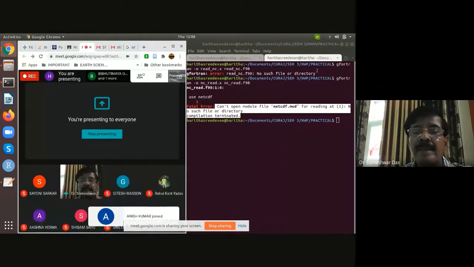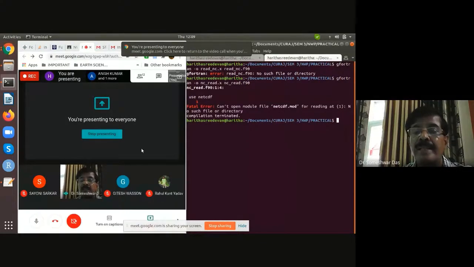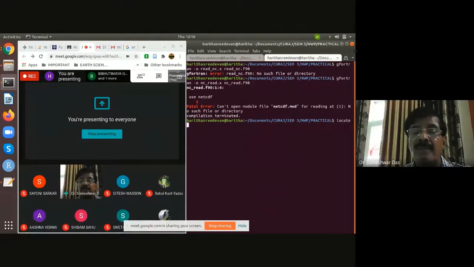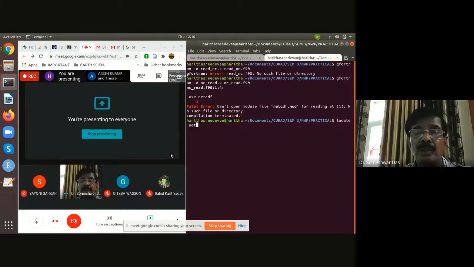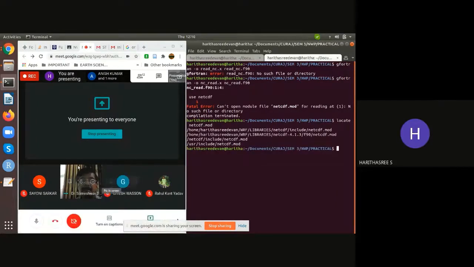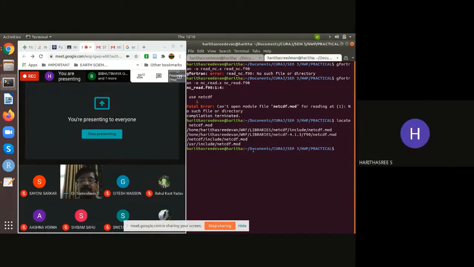Compilation terminated. So that means your netcdf.mod, which you have installed, right? This is the one which you have installed. Yes, sir. You just run the command "where is netcdf.mod", so the path. Is it showing the path? Yes, sir, it is showing the path.